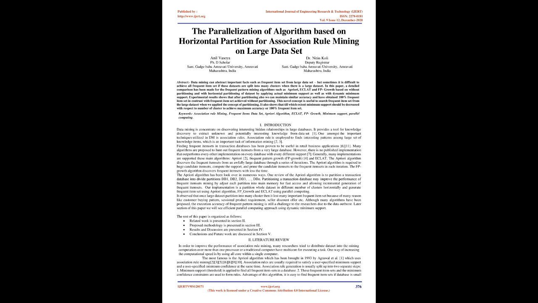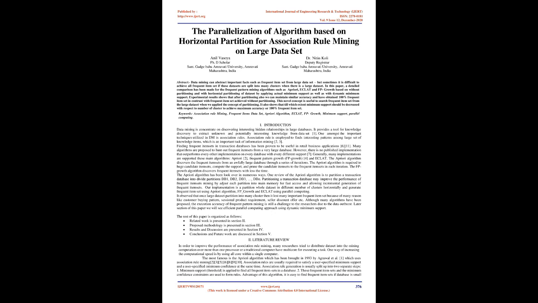In this paper, a detailed comparison has been made for the frequent pattern mining algorithms such as Apriori, ECLAT, and FP Growth based on without partitioning and with horizontal partitioning of dataset by applying actual minimum support as well as with dynamic minimum support. Experimental results show that after partitioning also we can maintain similar accuracy and have obtained 100% frequent item sets in contrast with frequent item sets achieved without partitioning.